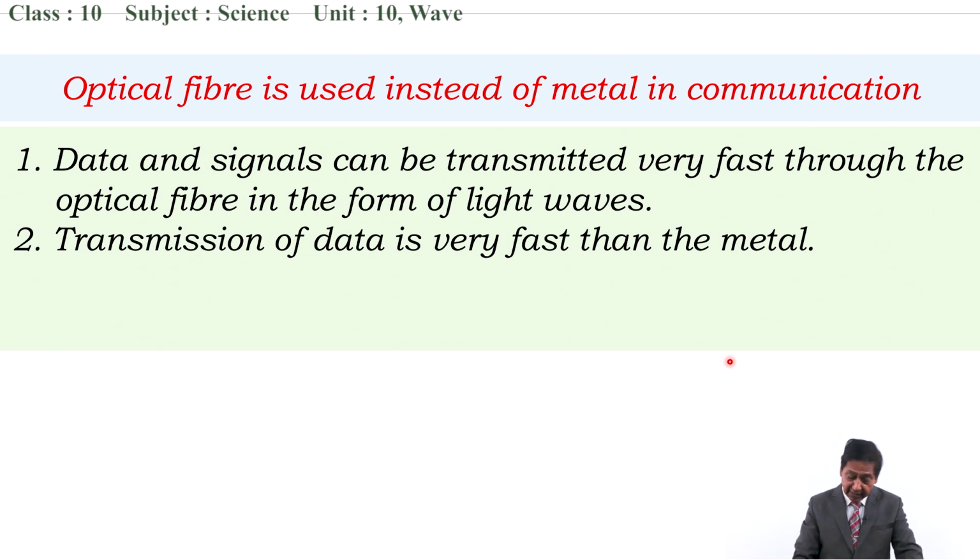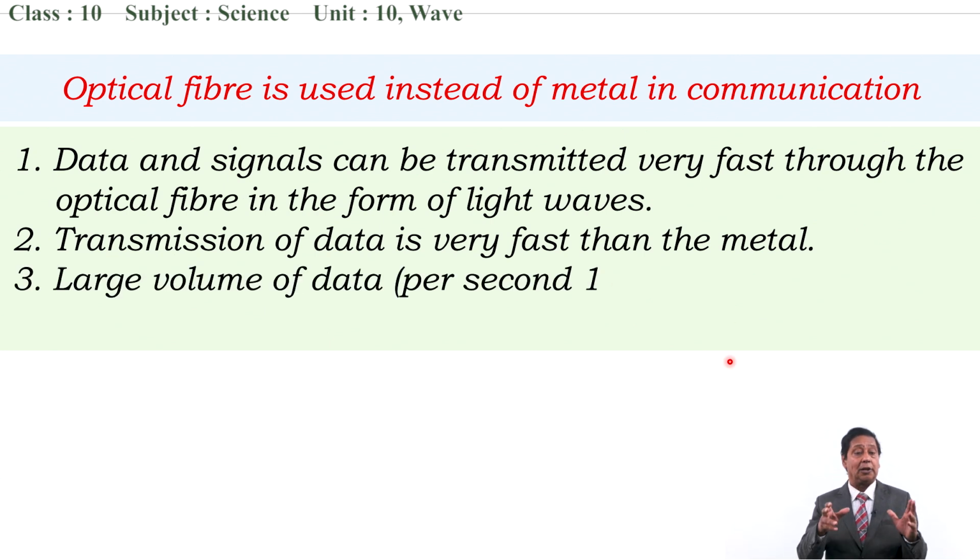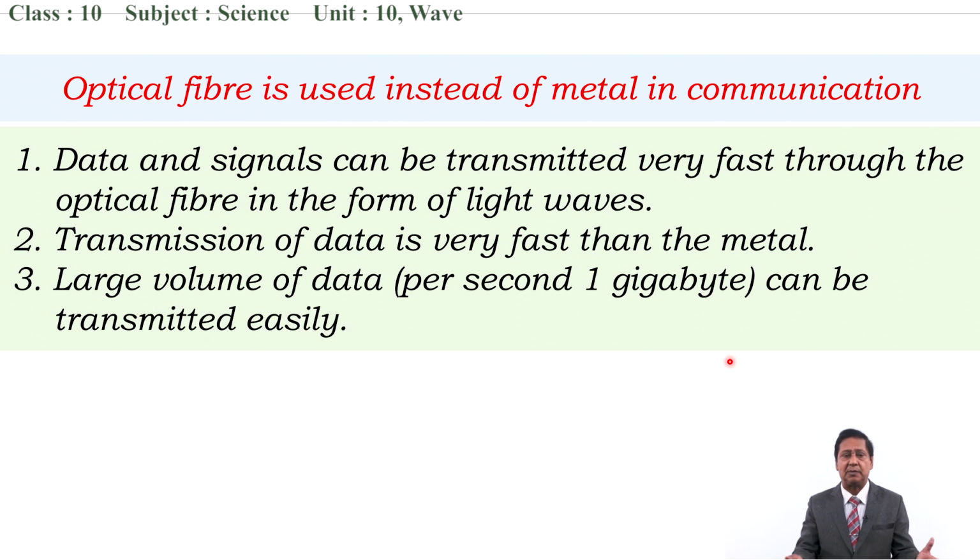Okay, now next is large volume of data. Large volume of data means what? Per second, even 1 gigabyte can be transmitted easily with the help of optical fiber. That's why optical fiber is used instead of metal. Metal is now being removed in the communication sector, and optical fiber is being used instead.